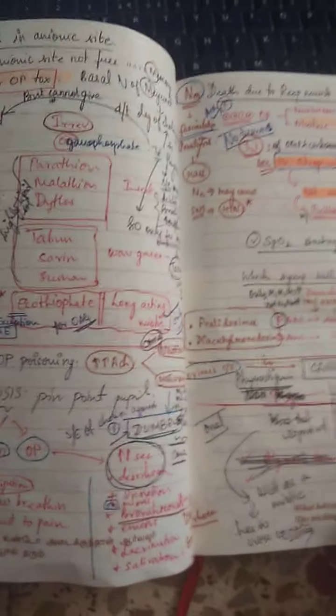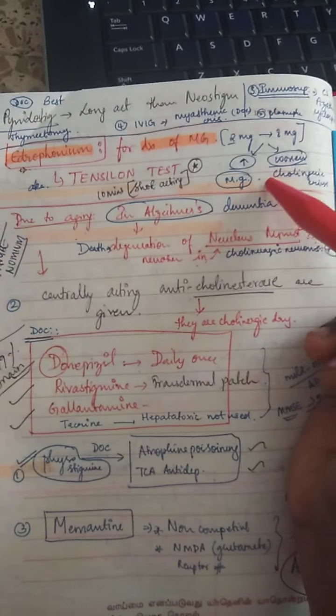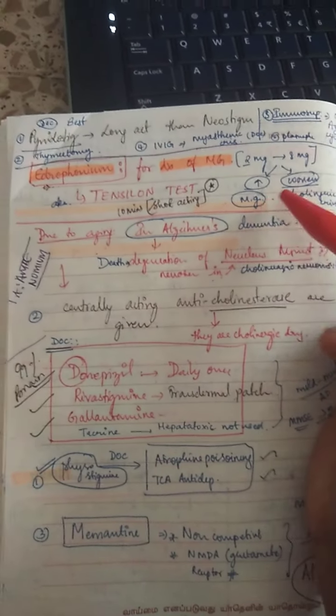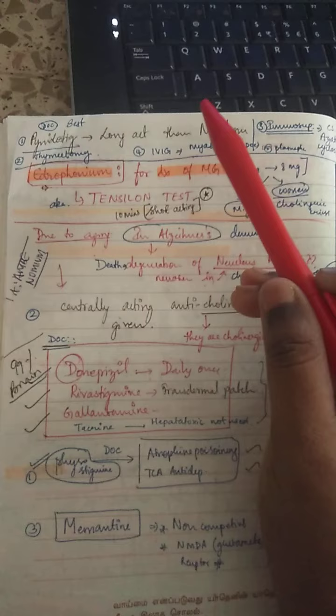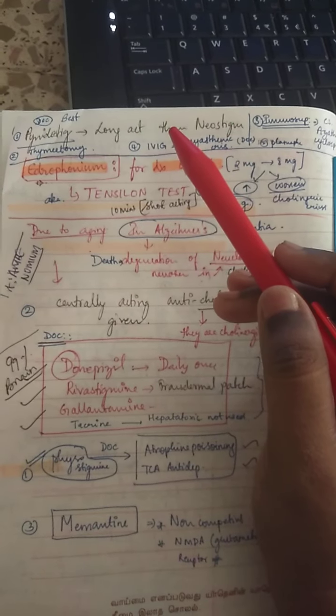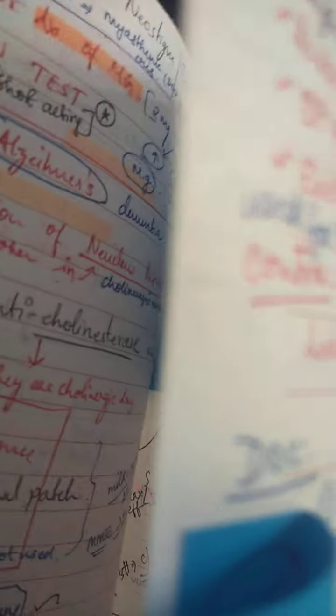Now carbamates, as I told you, we have edrophonium, physostigmine, neostigmine, pyridostigmine. Edrophonium is used in the treatment of myasthenia gravis and is also used to differentiate between cholinergic crisis and myasthenia gravis.